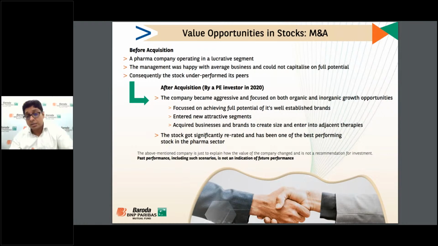Then they acquired some of the smaller size businesses and created a bigger size business. And the full potential of its well-established brand, they started to focus on that. This stock has now significantly re-rated and is now the best performing stock in the pharma sector. The current valuation of this stock is much higher compared to the pharma valuation.